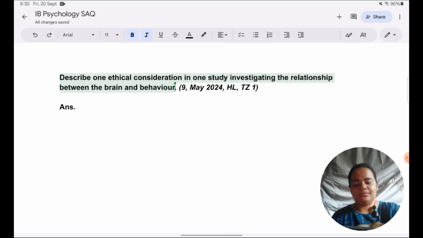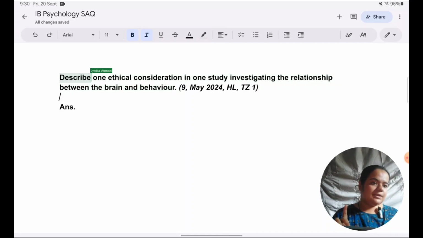I know students have been taught to focus on the command term, but in my view, the command terms are not as important as what the command term is asking you to do. No doubt, instead of describe, there could have been explain or outline, and your focus changes a little. In description, you give details. In explanation, you get into the why or the deeper processes behind the concept. And in outline, you just give a summary.